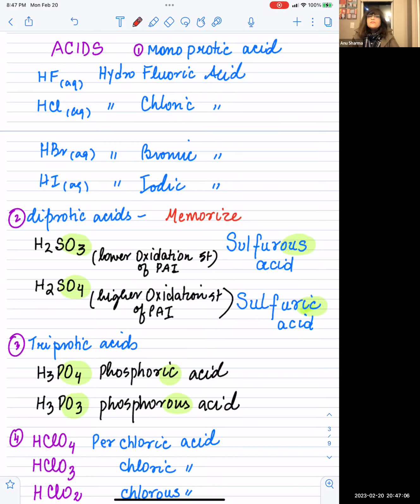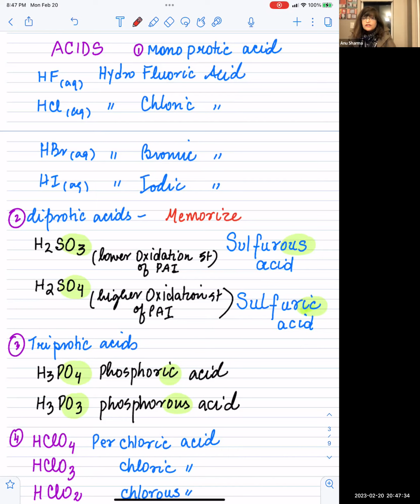Okay, diprotic acids. Now, you still have to memorize all the polyatomic ions. But here comes diprotic. Diprotic is 2 protons, so 2 hydrogens. The only thing you have to remember is what the polyatomic ion is. A lower oxidation state will end in us, like sulfurous. In H2SO3, SO3 is a lower oxidation state.